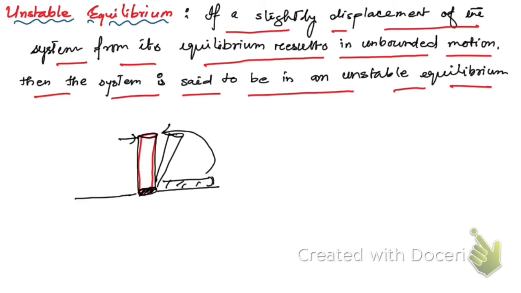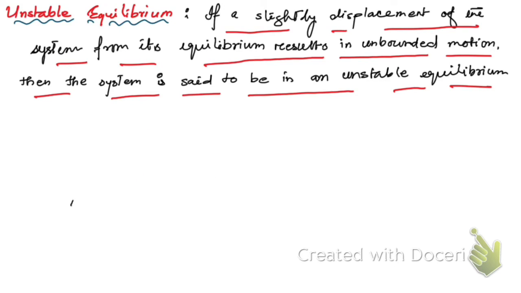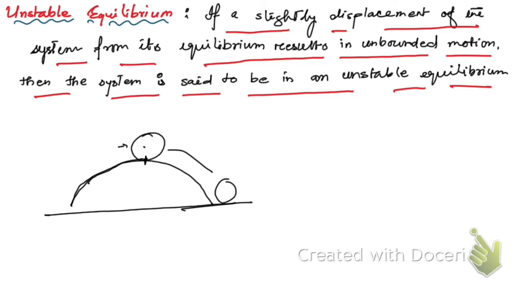Or you can consider this condition. Suppose you have a surface like this, and you manage to keep a ball here, balanced, so it is not falling down. If you move it slightly from its position, it will roll down, but it never comes back to this position. So this is also an example of unstable equilibrium.